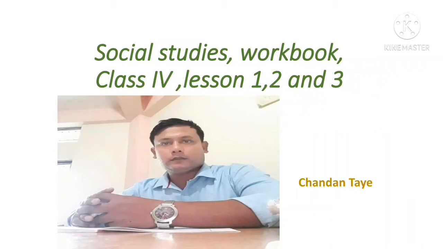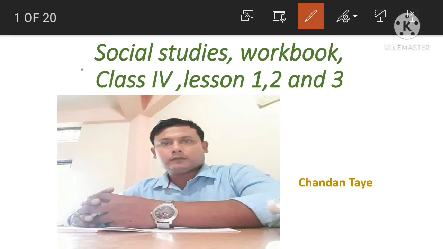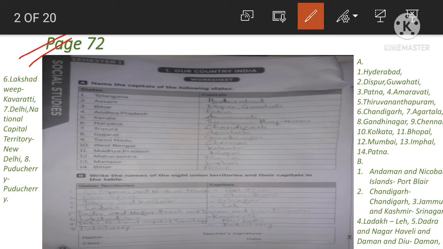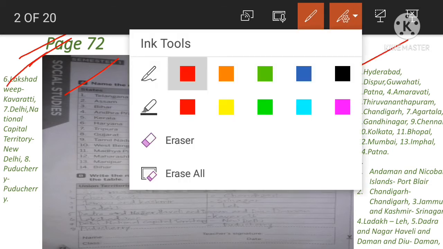In this class, we will discuss social studies workbook class 4 lesson 1, 2 and 3. I request all of you to take out workbook page 72, lesson 1 our country India worksheet. Exercise A, name the capitals of the following states. On the left column, the names of states are given, and on the right column, we have to write the capitals of those states. The answers of those exercise are given at the right and left side of the screen. You can check it out.